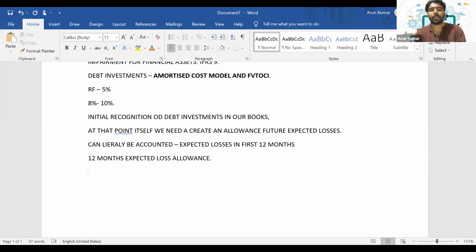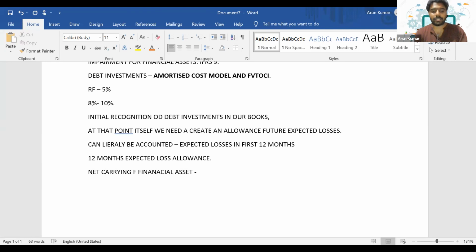At the same time, make sure that since it's a loss allowance, we haven't got any impairment indicator, so the impairment is not confirmed. It's just an allowance that we create. So this value should not be deducted from the gross amount of a financial asset. So when you're asked to calculate the net carrying amount of that particular financial asset,